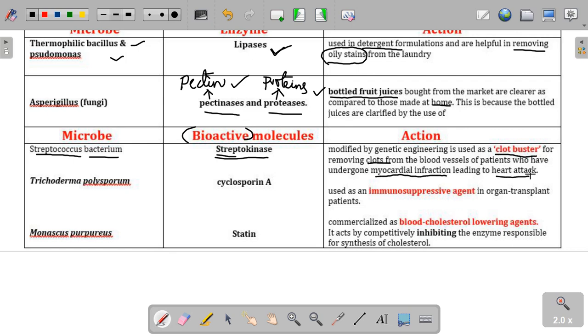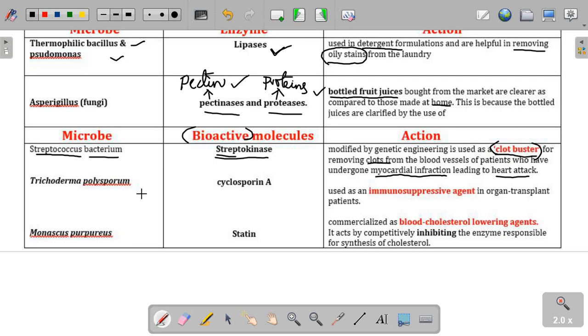Those patients who are undergoing surgery, especially heart-related surgeries, sometimes blood gets blocked, like clotted in the blood vessels. So when they add this streptokinase to their bloodstream, these clots get removed. That's why this chemical is called clot buster. Okay, this is how streptokinase is useful, which is secreted by a microbe called Streptococcus bacterium.